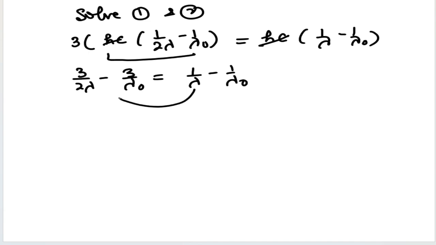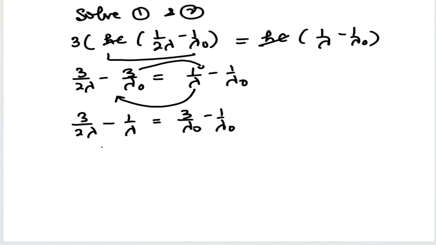1 upon lambda we shift this side, and 3 upon lambda naught we shift to the right side. So 3 upon 2 lambda minus 1 upon lambda equal to 3 upon lambda naught minus 1 upon lambda naught. Now we take 2 lambda LCM.